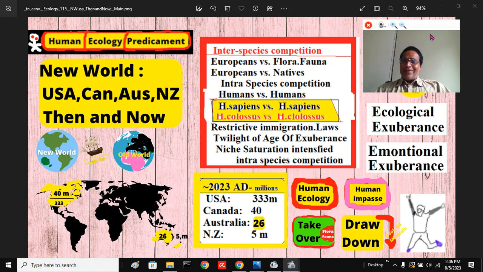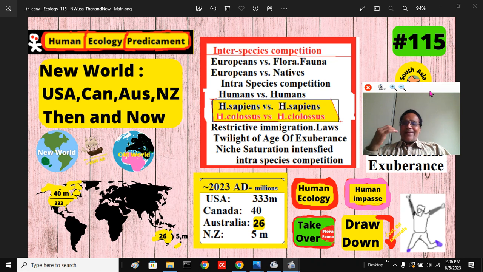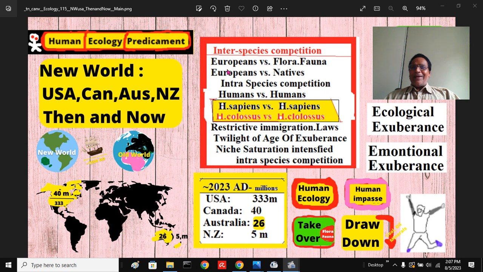So when we talk about immigrating to these lands, going and studying there, lots of degrees, opportunities, it is not like that. That is the political viewpoint. What I am talking about is representing Dr. Cotton's ecological viewpoint. Then the competition between the people and flora and fauna, now the competition among the humans itself. Homo sapiens versus Homo sapiens, Homo Colossus versus Homo Colossus. That's why there are now restrictive immigration laws.